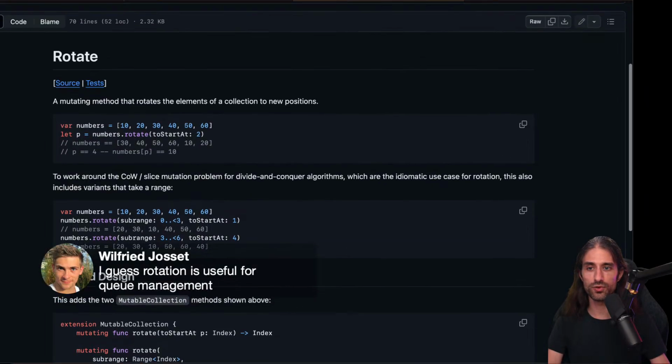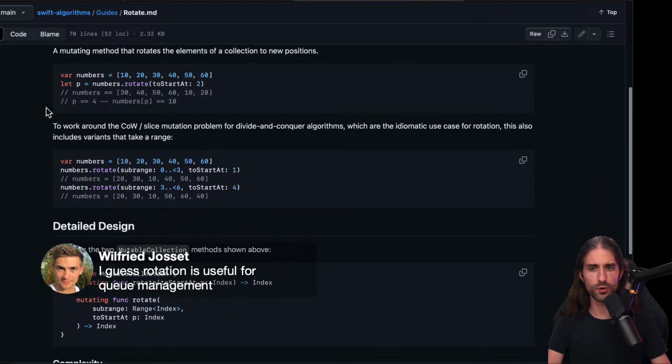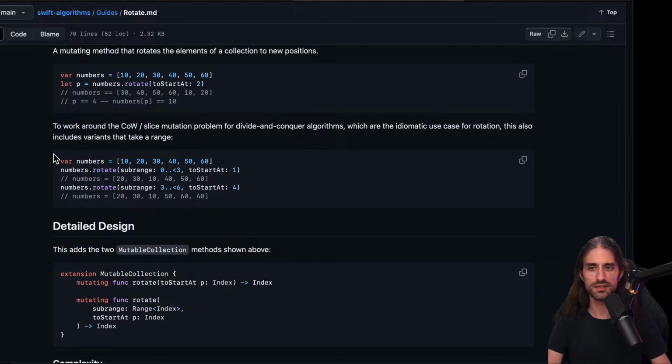And yeah, rotation could be useful if you have a queue and you want to manage that queue. Absolutely. And so they say to work around the copy and write slice mutation problem for divide and conquer algorithms, which are the idiomatic use case for rotation. This also includes variants that take a range. So when it says also rotating, I know that there are some algorithms when you need to, I'm thinking typically when you do quick sort, we need to partition the array in two parts, but I'm not sure that you do this kind of rotation.